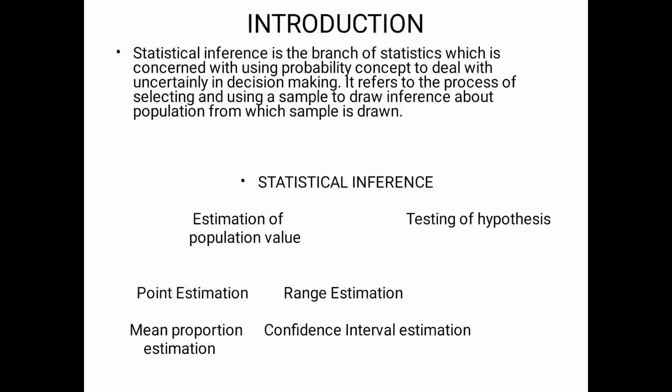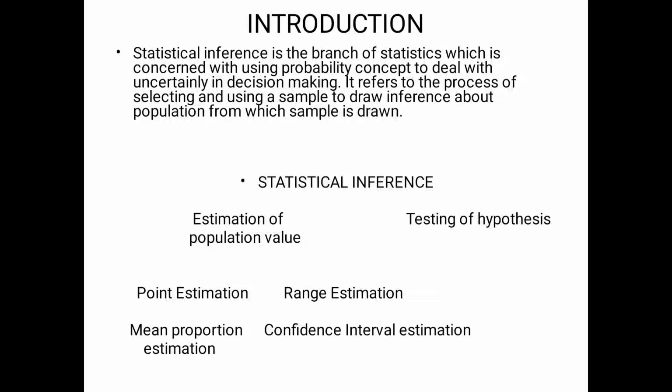Now we are going to see the detailed study of statistical inference. Statistical inference is the branch of statistics which is concerned with using probability concepts to deal with uncertainty in decision making. It refers to the process of selecting and using a sample to draw inference about the population from which the sample is drawn. In statistical inference, we have two types, that is estimation and testing of hypothesis.